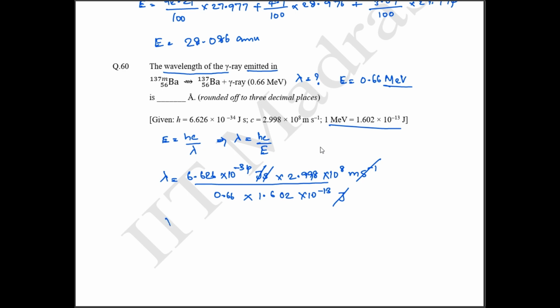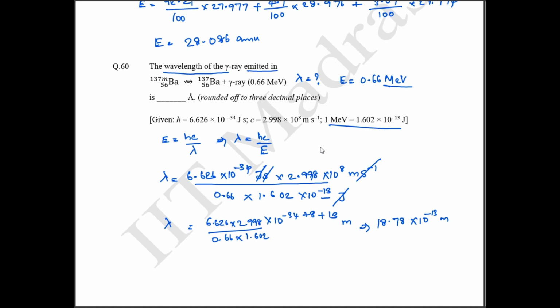So if you solve this one, okay. ஸோ இப்போ ஃபர்ஸ்ட் 10 பவர் டேர்ம்ஸ்லாம் எடுத்துடலாம். ஸோ 10 பவர் மைனஸ் 34 ப்ளஸ் 8, இங்கே -13 மேலே போச்சுன்னா திஸ் இஸ் கோயிங் டு பி +13. ஓகே. into meter. And then we'll have 6.626 into 2.998 divided by 0.66 into 1.602. Okay, so if you solve this one, this is going to be equal to 18.78 into 10 power minus 13 meter.